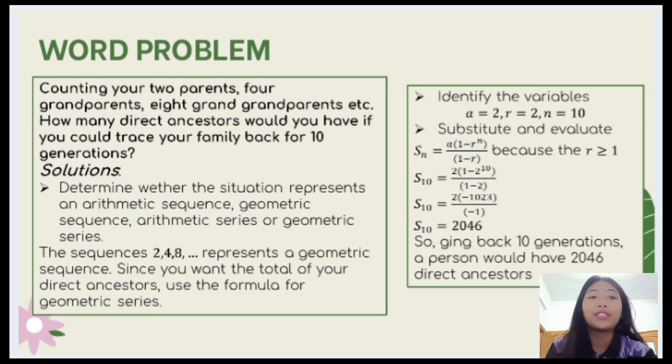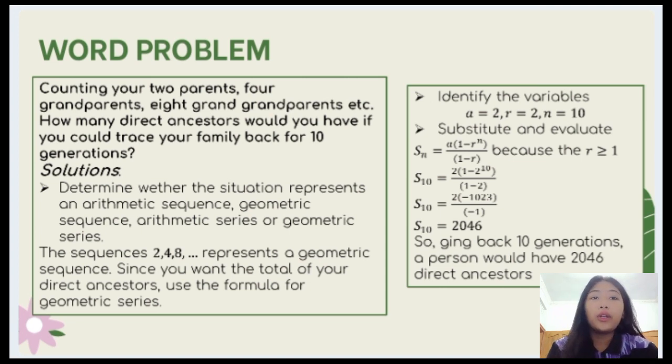With geometric series. The first thing is we determine whether the situation represents an arithmetic sequence, geometric sequence, arithmetic series, or geometric series. The sequence is 2 because we have 2 parents, then 4 grandparents, the next is 8, and so on until 10 terms. This represents a geometric sequence.